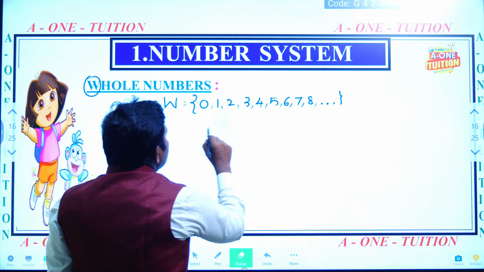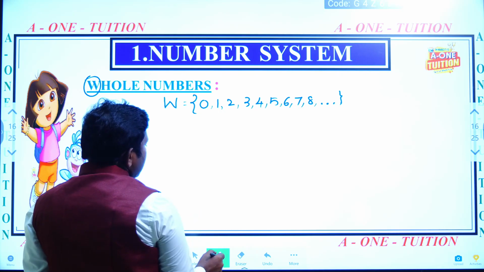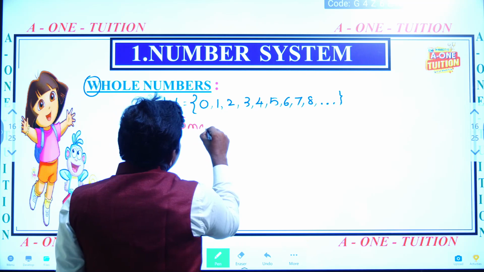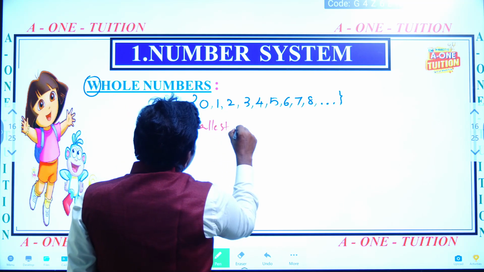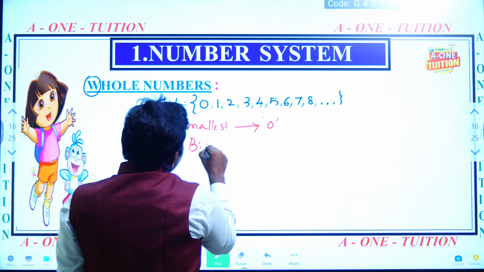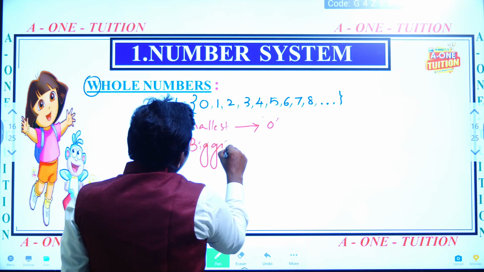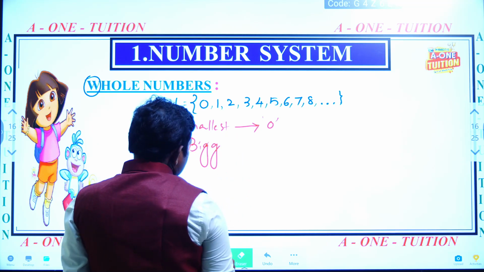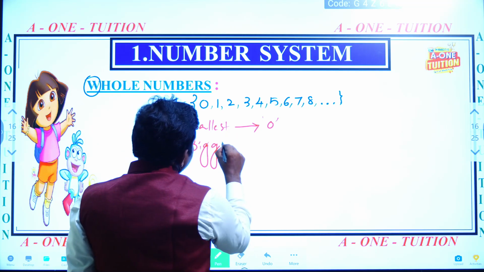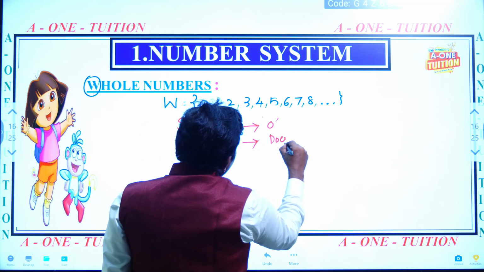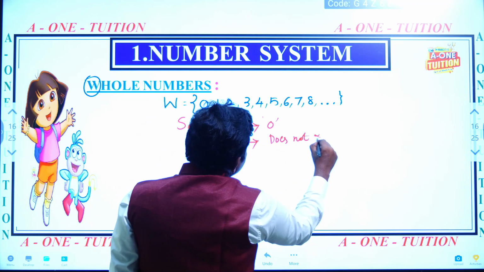What is the smallest whole number? The smallest whole number is 0. What is the biggest whole number? Does it exist? No. The biggest whole number does not exist.